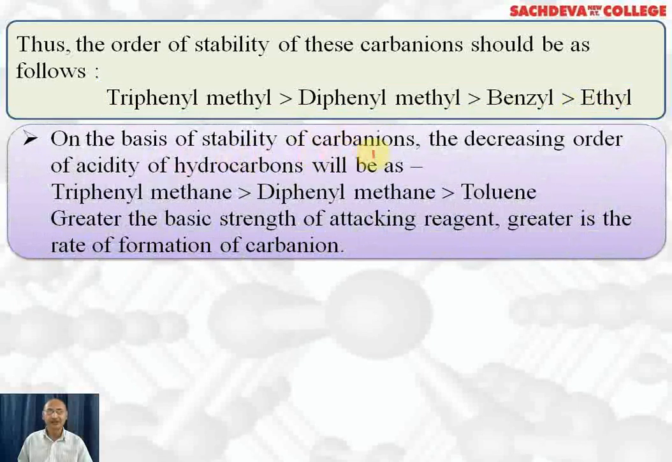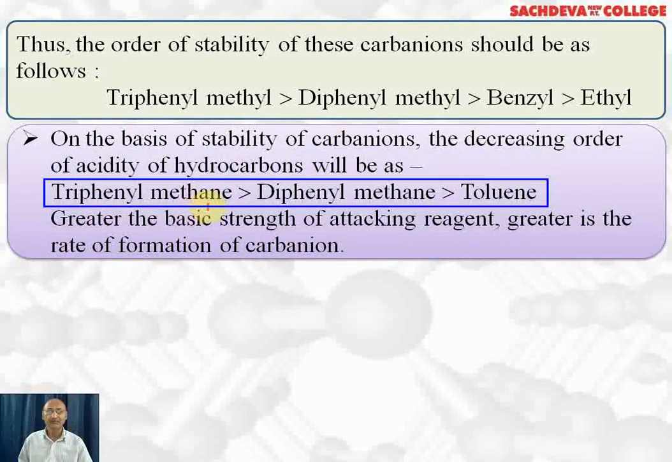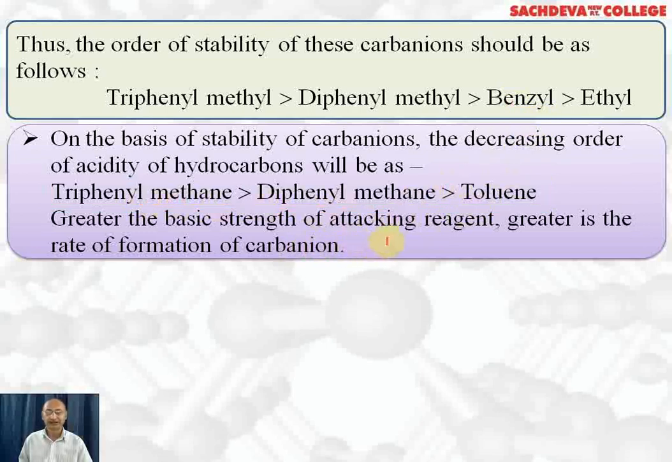On the basis of stability of carbanion ion, the decreasing order of the acidity of hydrocarbons will be: triphenyl methane will be most acidic because it can lose H positive ion and form the carbanion ion which is more stable. Diphenyl methane will be less acidic because the carbanion ion which it forms is less stable than triphenyl methyl carbanion ion. And toluene is least acidic because the benzyl carbanion ion which is formed is less stable. Means greater the strength of the attacking reagent, greater will be the rate of formation of carbanion ion.